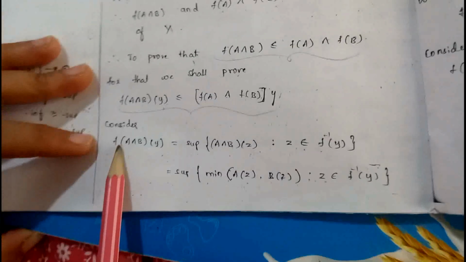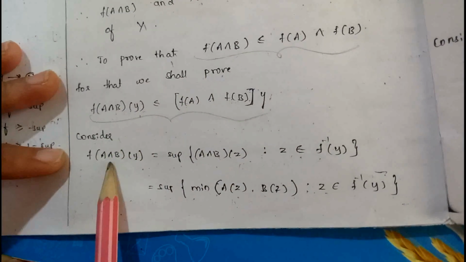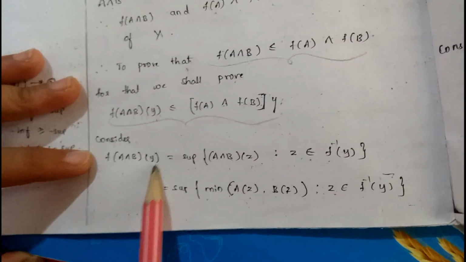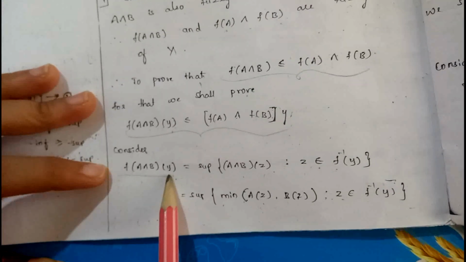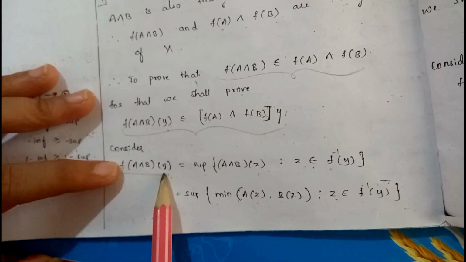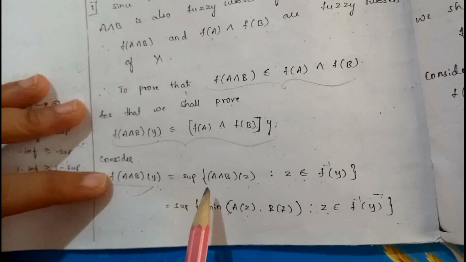Okay, consider LHS. F of a intersection b of y, that is by using the definition of image. What is the image definition? F of a of y is equal to supremum of a of z.